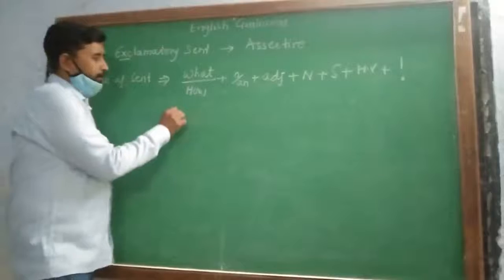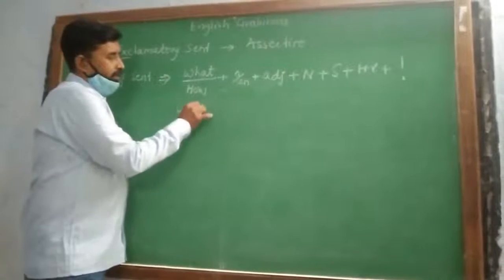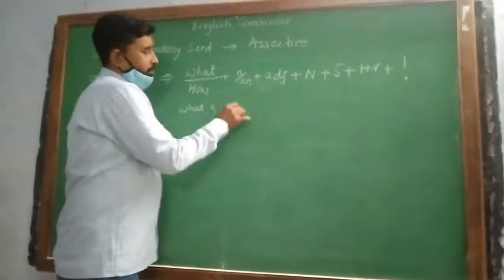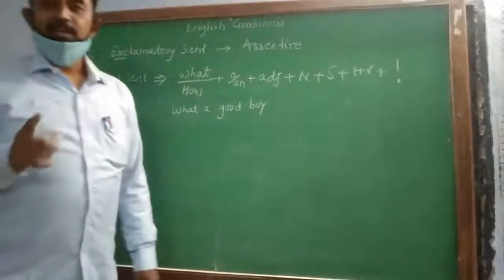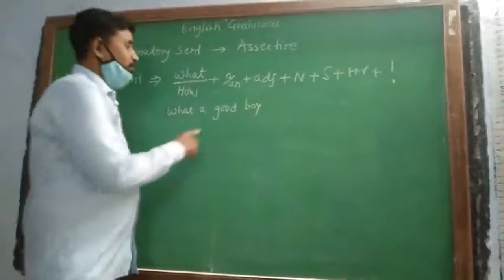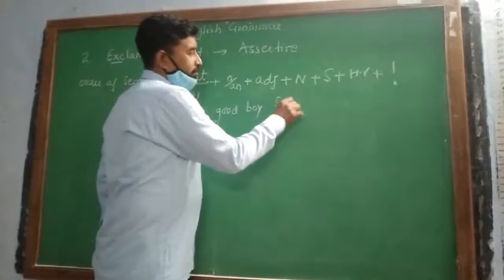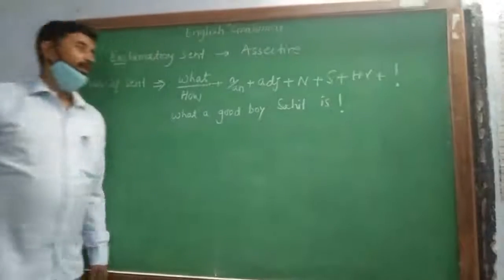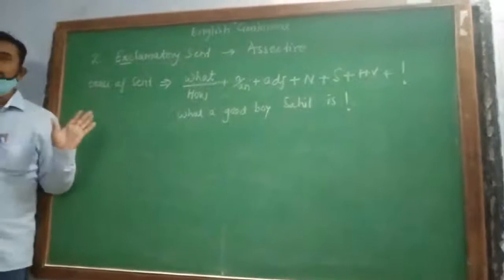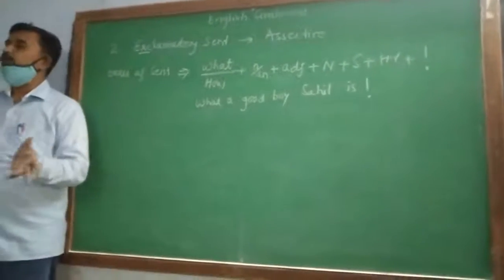For example, what a good boy. What is your name, beta? Sahil. What a good boy Sahil is. This is our exclamatory sentence. Now we have to convert this into assertive.